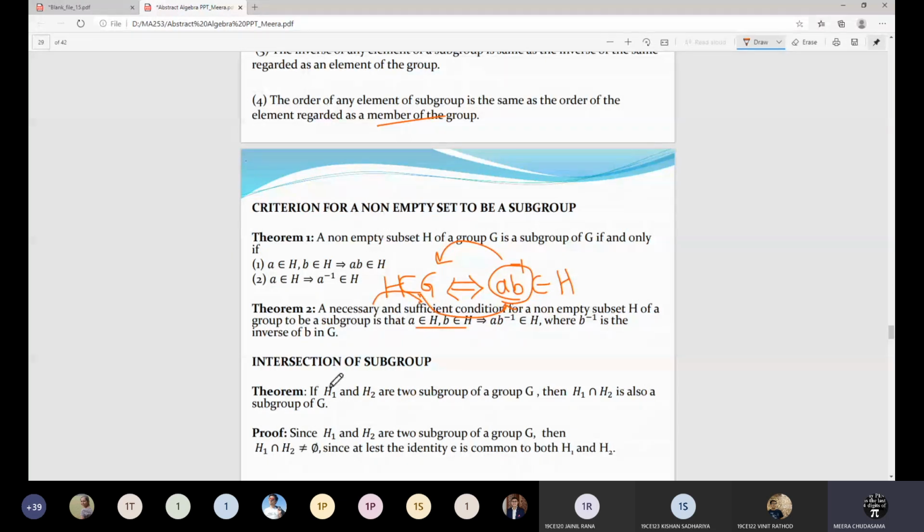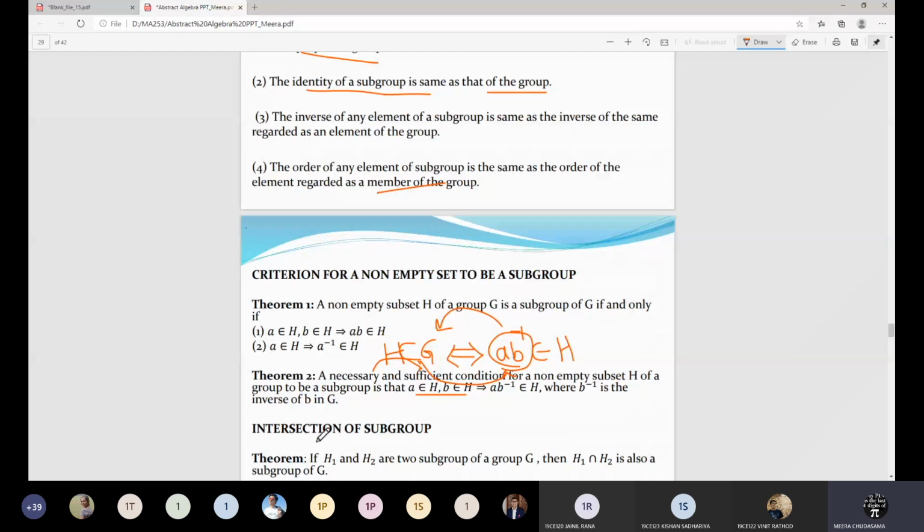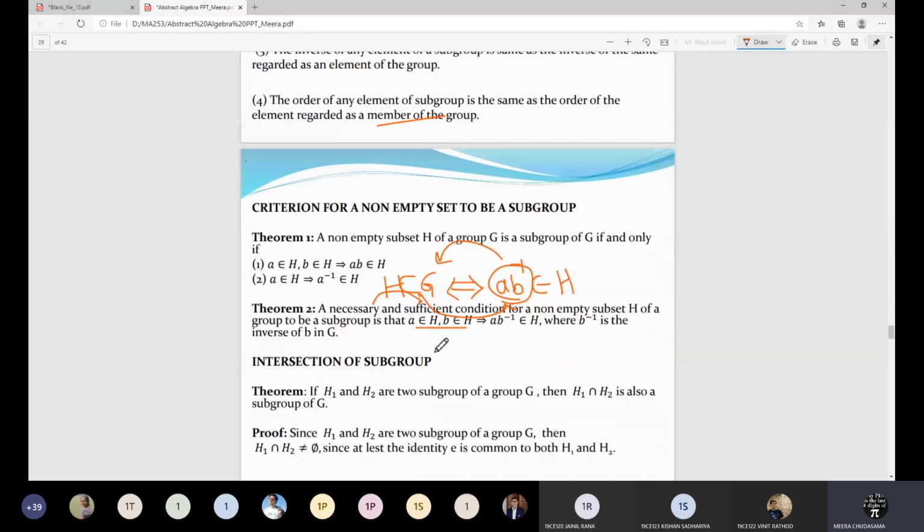Okay, fine. Next we want to see that the definition and certain remarks are clear, and we will use this necessary and sufficient condition for a subgroup. So we want to see the intersection of subgroups. Suppose you are given two subgroups H1 and H2 of a group G, then H1 intersection H2 is also a subgroup of G. That is what we want to discuss.